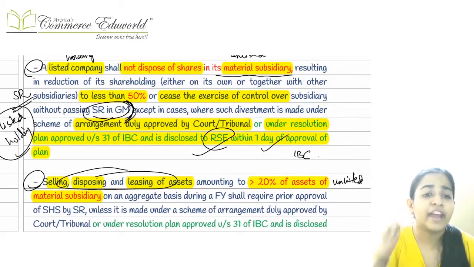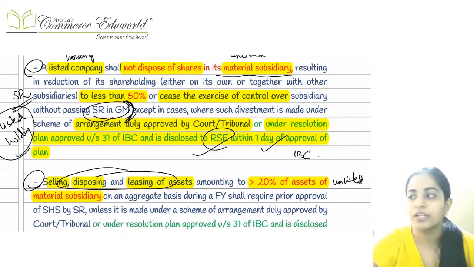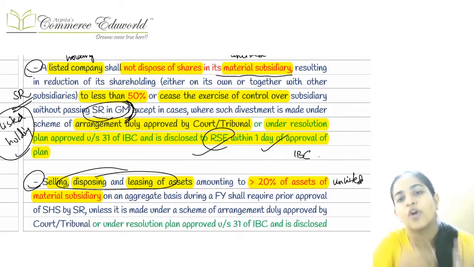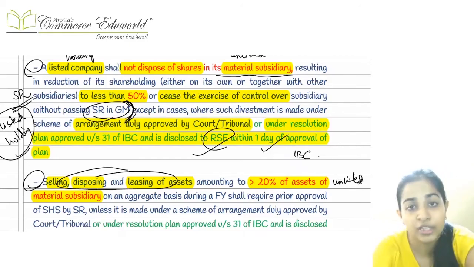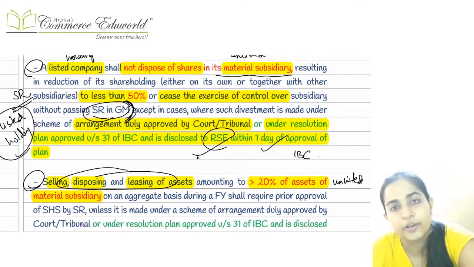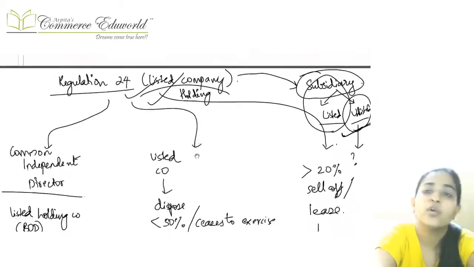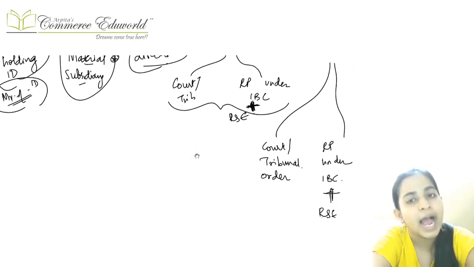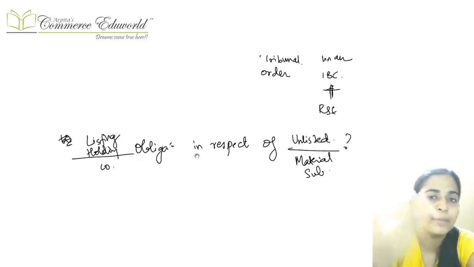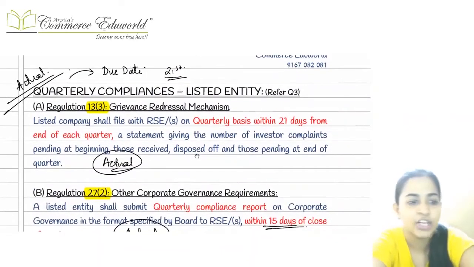And the third one was, if any unlisted material subsidiary is selling off, disposing of, or leasing off more than 20% of its assets, then again you have to pass a special resolution. The listed holding company will have to pass a special resolution in the general meeting, but SR in general meeting is not required again in those 2 cases. First one is, if the court or tribunal has passed any order, or if it was approved because of the resolution plan under IBC, and it was intimated to the recognized stock exchange within a period of 1 day. This is what we had studied in regulation number 24.